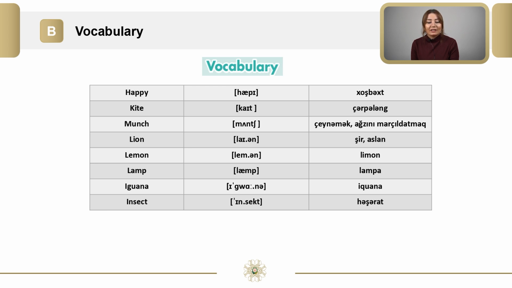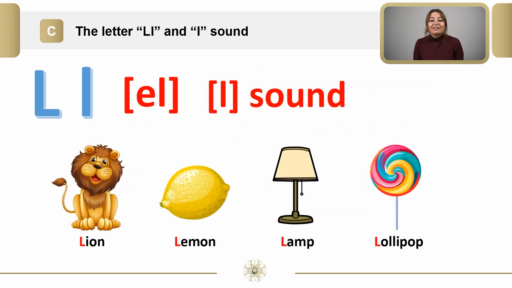Iguana, iguana. Insect, həşərat. The letter L and L sound. Dear students, you can see L letter, but we pronounce it like L sound. For example, lion, lemon, lamp, lollipop. All these words we can see L letters, but we pronounce them like L sound.